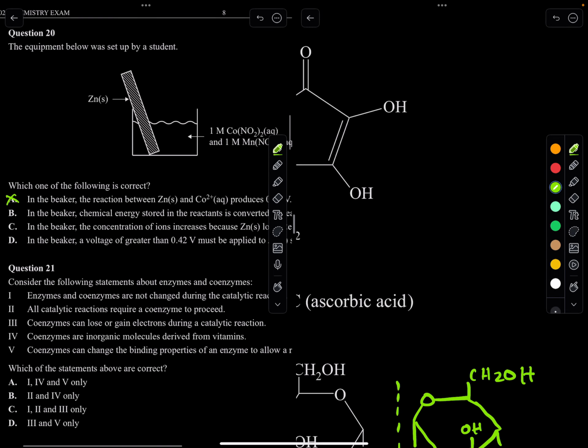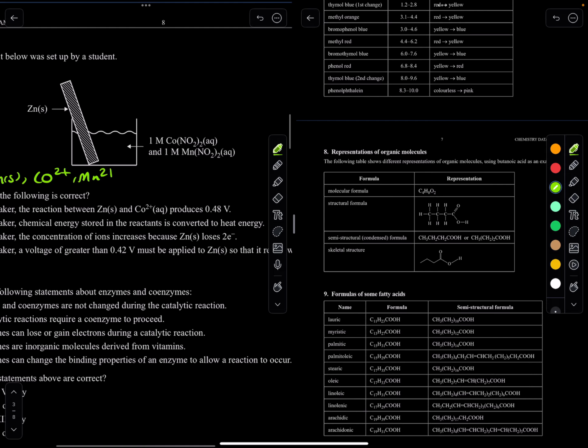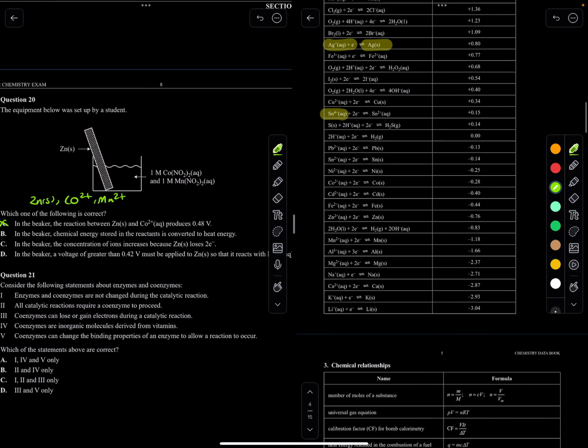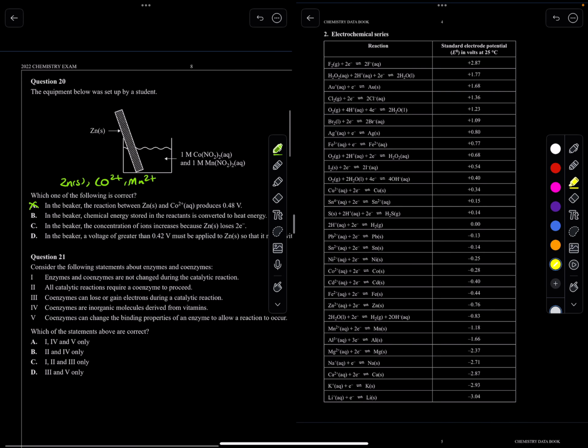So for reaction, let's see if they do react. What do we have? We have zinc solid, Co2 plus, and Mn2 plus. So let's highlight them in our electrochemical series. All right, here it is. So we've got zinc solid. Where is zinc solid? Okay, zinc solid's here. Co2 plus, that, and Mn2 plus. Where is Mn2 plus? There it is.